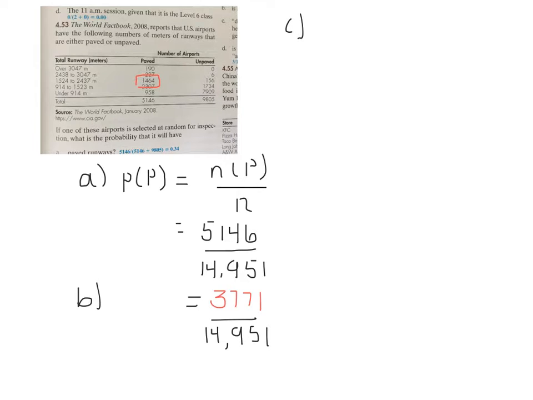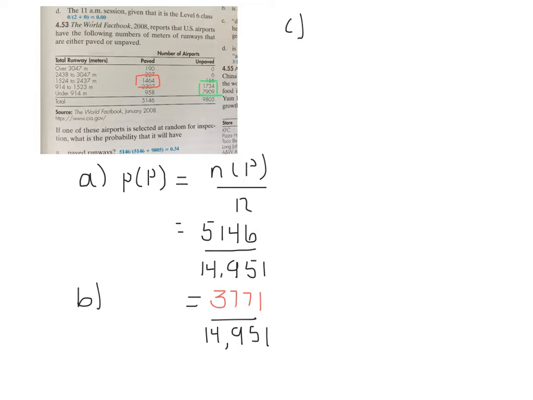In C, we're asked to identify the probability that if we pick an airport randomly, that airport will have less than 1,524 meters of runway and be unpaved. Well, less than 1,524 would be these bottom two groups, but we also want them to be unpaved. So we're only interested in the sum of the two numbers in the green box.